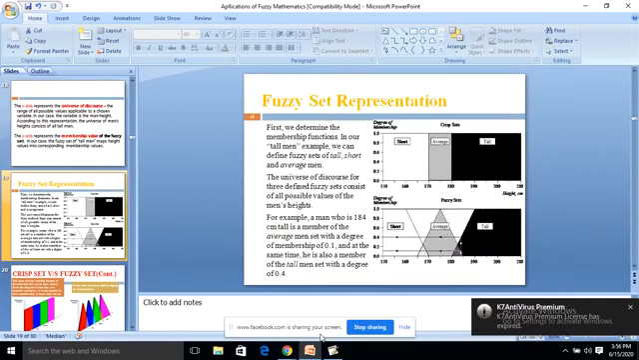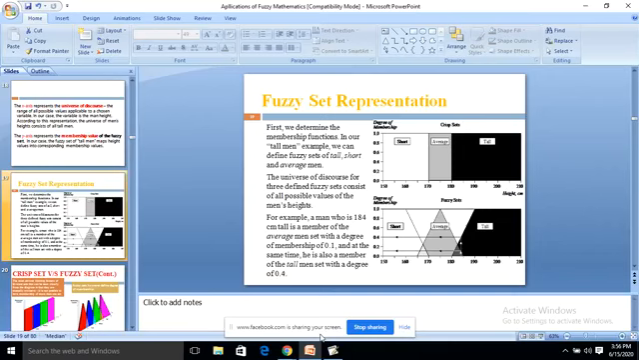Next, fuzzy set representation. Here the fuzzy sets are represented so beautifully. First we determine the membership function. In our tall men example, we can define fuzzy sets of tall, short and average men. We can have three classes like that: one is tall, another one is average, another one is short. The universe of discourse for the three defined fuzzy sets consists of all possible values of the man's heights.